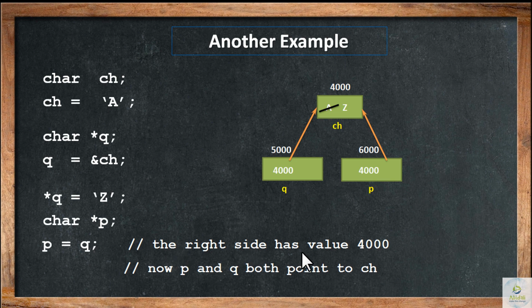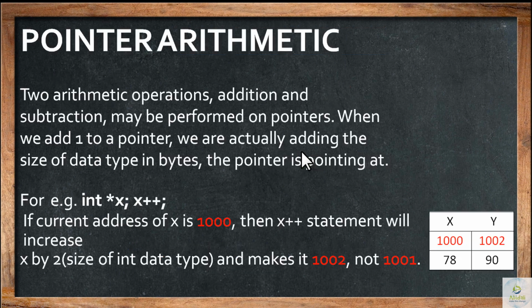So the right hand side has the value 4000. Now p and q both point to the ch variable. So two pointers, or n number of pointers, can point to the same single variable. So that's about the indirection operator.